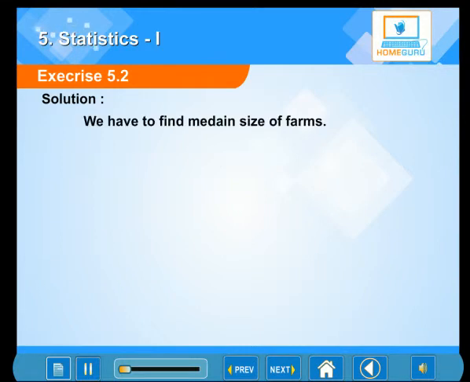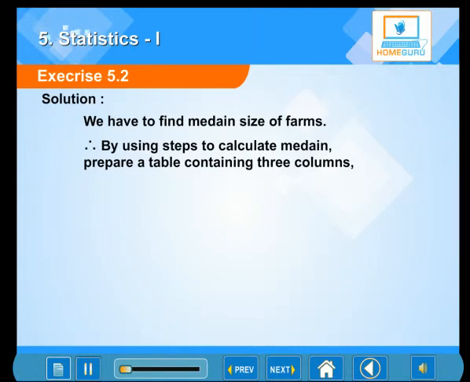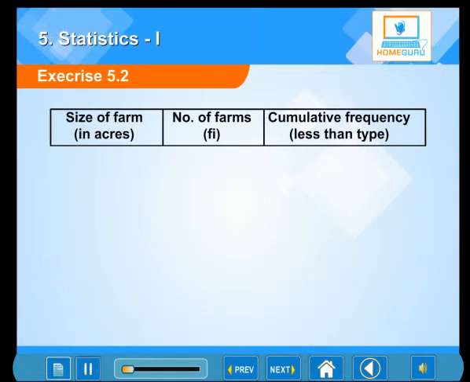Solution. We have to find the median size of farms. Therefore, by using the steps to calculate the median, prepare a table containing 3 columns. Write in the first column the given class intervals, that is, the size of farm in acres. In the second column, the frequencies corresponding to the class intervals, that is, the number of farms, Fi. And in the third column, the cumulative frequency of less than type.